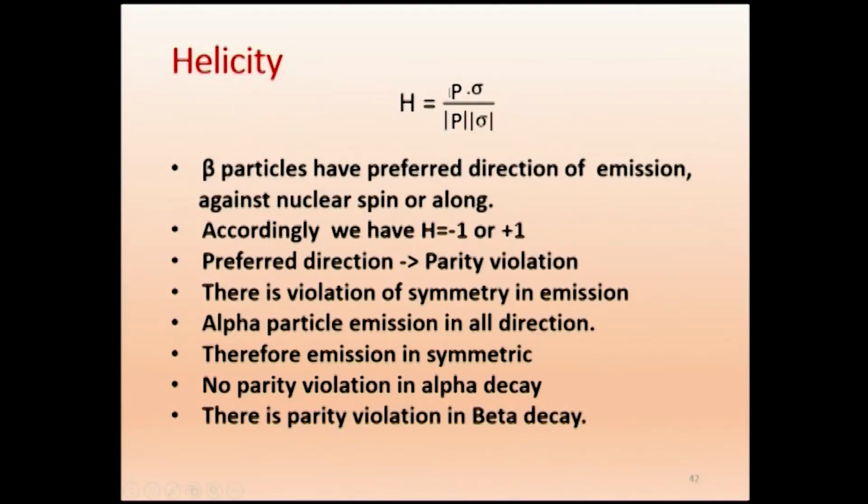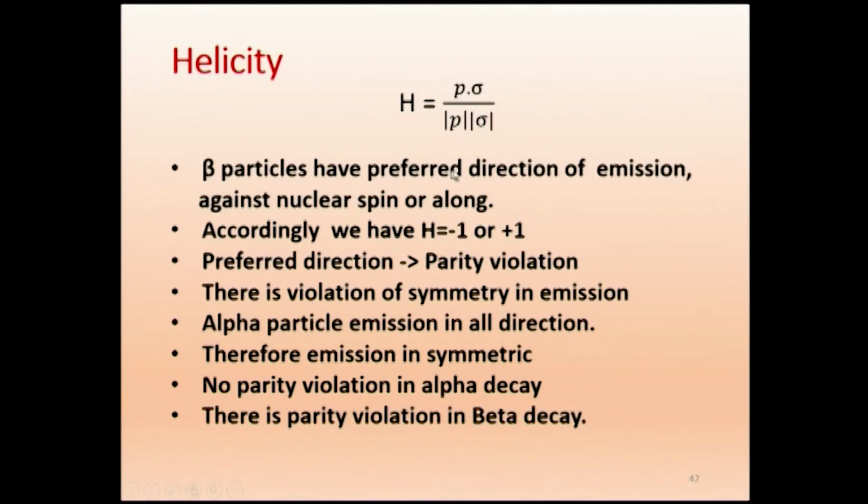So P dot sigma: P is the linear momentum, the particle direction. Sigma gives the spin direction. When you say P dot sigma, it is P sigma cos theta. When it is cos 0, it will be +1. P and P will get cancelled, sigma will get cancelled, so I will be getting +1. When it is the same direction, it is +1. Suppose it is in the opposite direction, P dot sigma will be P sigma cos 180. Cos 180 will be -1. Therefore, we will be getting H = -1. So if it is in the same direction, +1; if it is against the spin, -1.